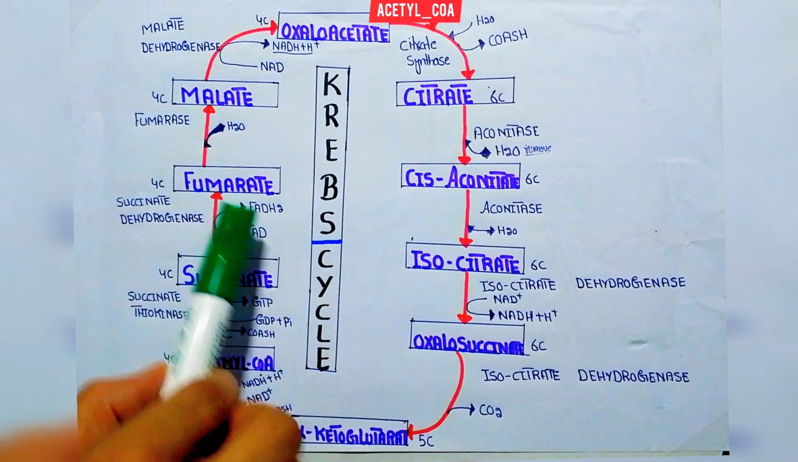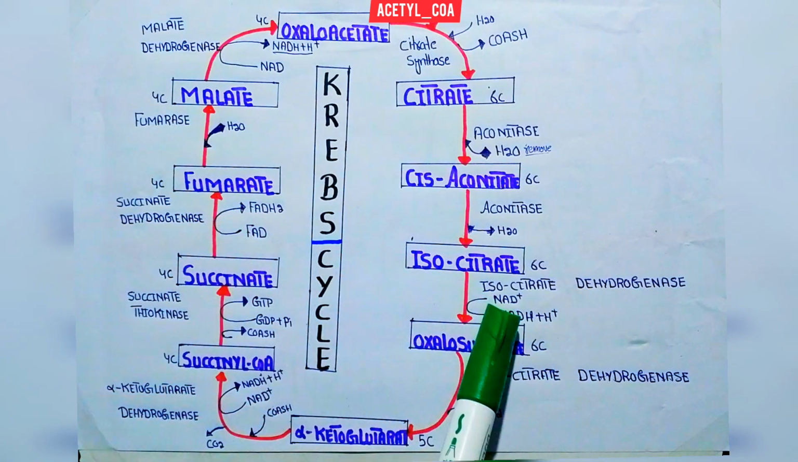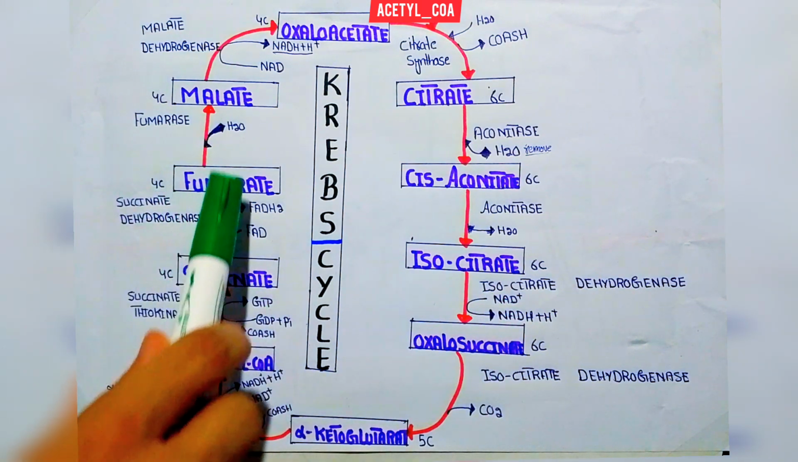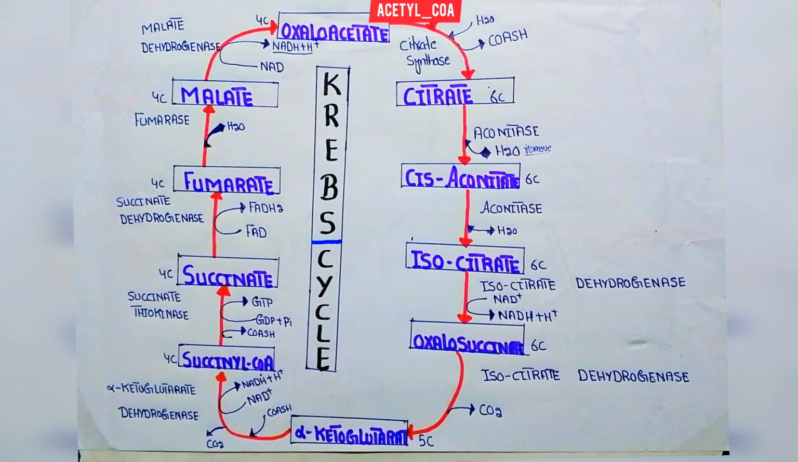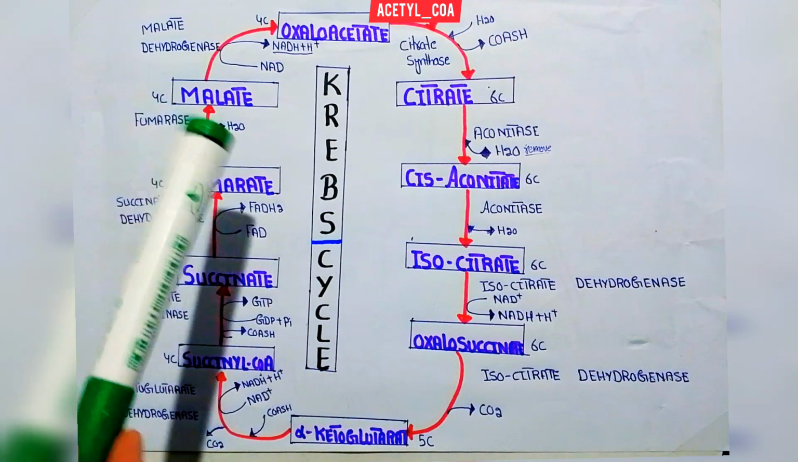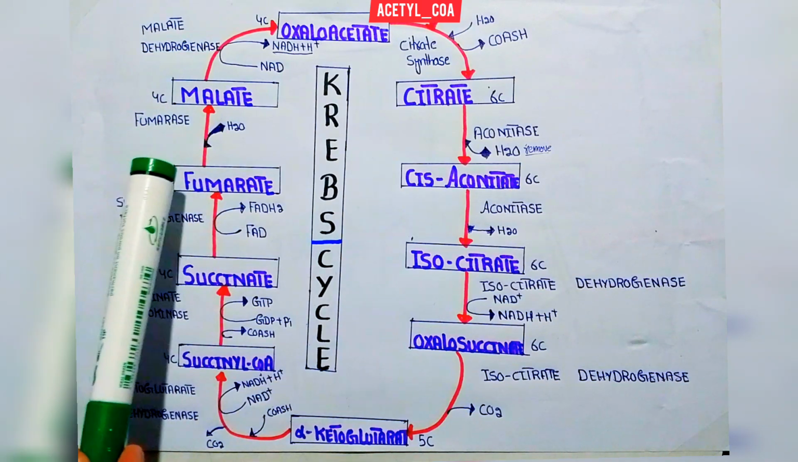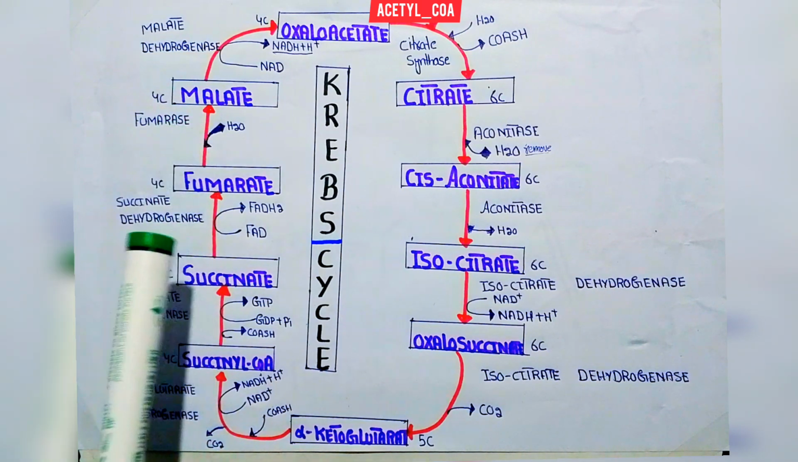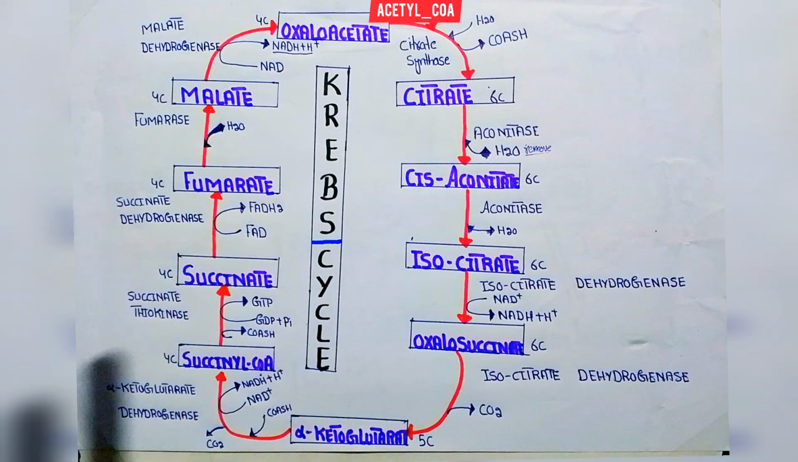So simply, up to this point, 2 NADH2 will form and 1 GTP will form here. In this step, the first FADH2 will form during the conversion of succinate into fumarate. Look here, this is the 4 carbon compound, and these 3 compounds are also 4 carbon compounds.